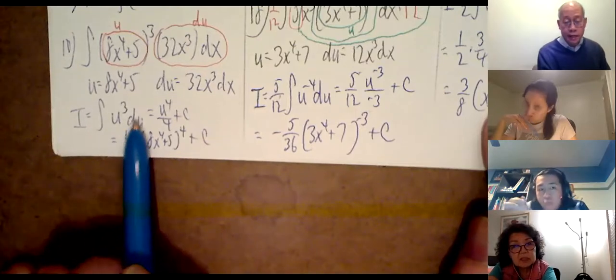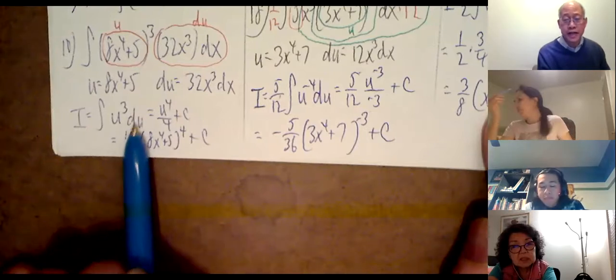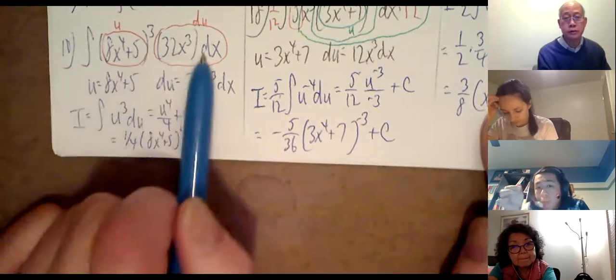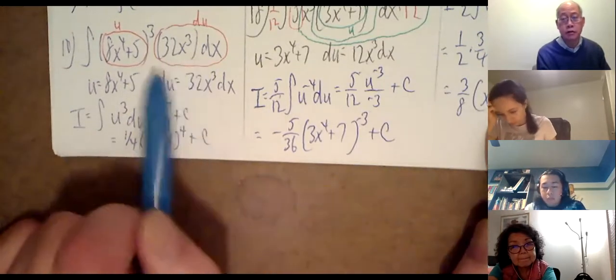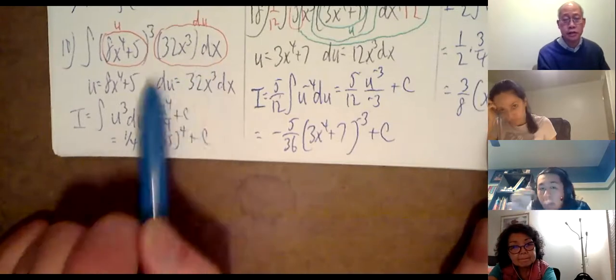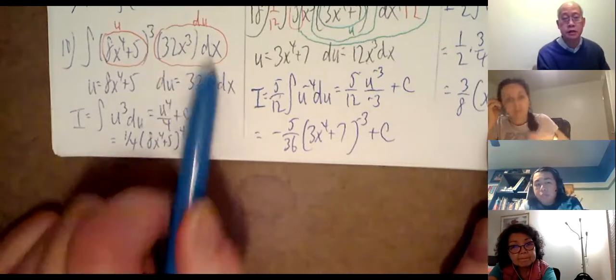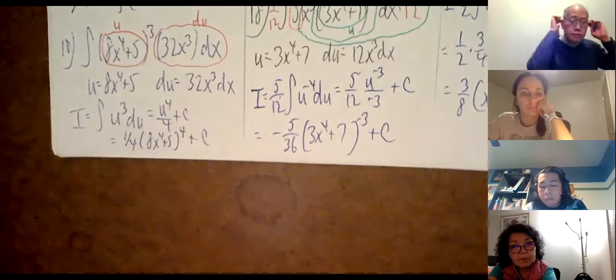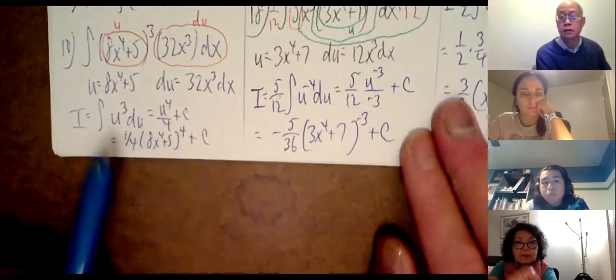The du, yeah, we were always doing that, but it does name what the variable is. If it's a u, you're supposed to have a du. If it's an x, you're supposed to have a dx. But other than that, you're right, it doesn't serve any function. But it was necessary. You can see that everything kind of clicks, so to speak. I started off with dx. I temporarily switched to du, and then we're back over here again.